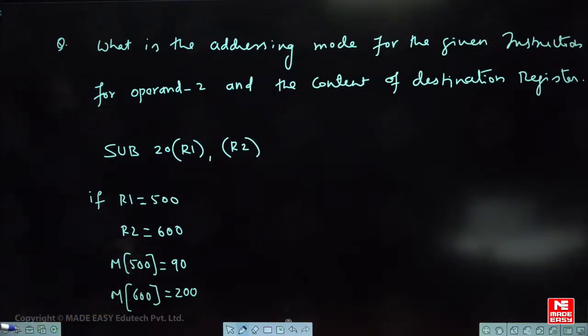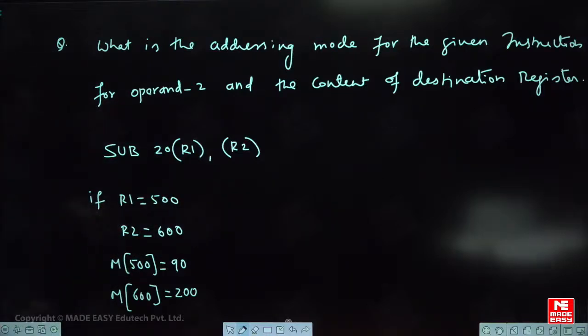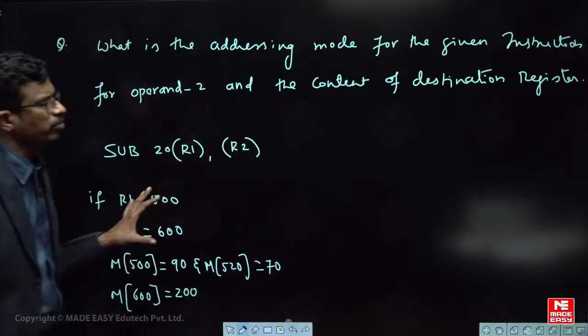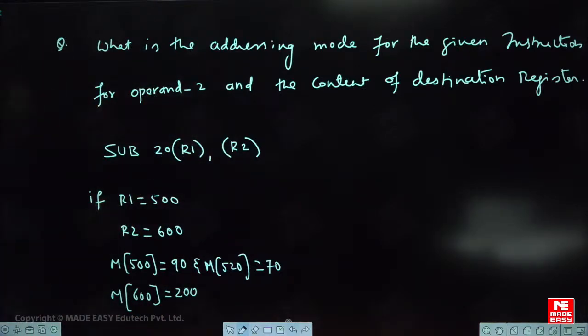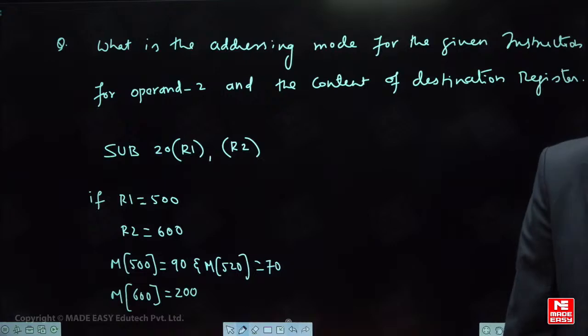Okay, this is the question. Clear? Right. So first one, he is asking about addressing mode and what is the result in the content of the destination register. So first of all, you should know very clearly what is the meaning of instruction.